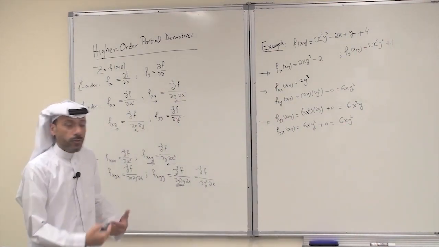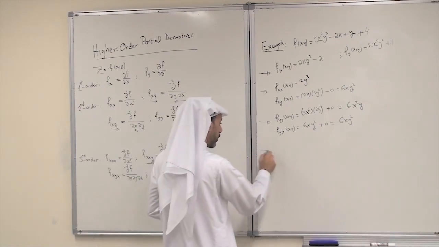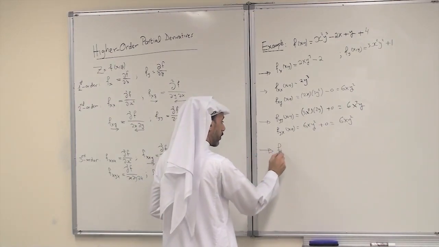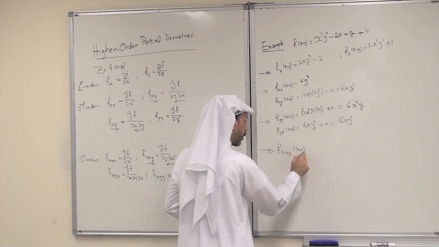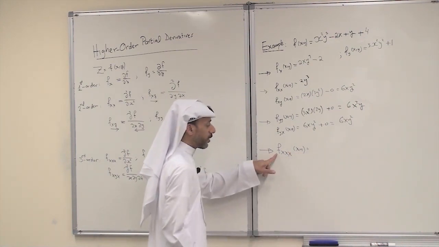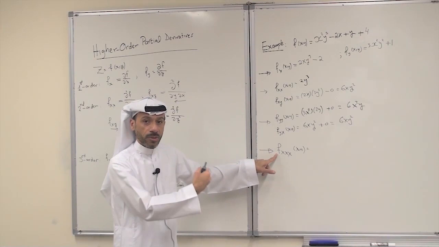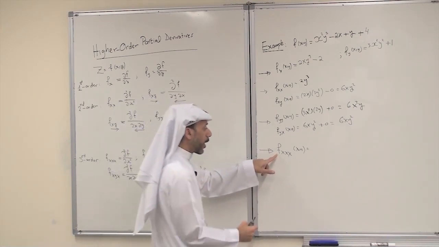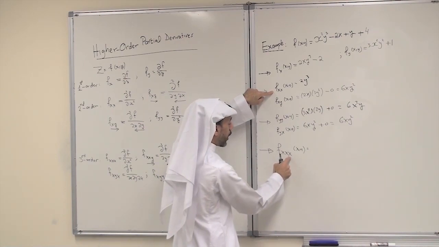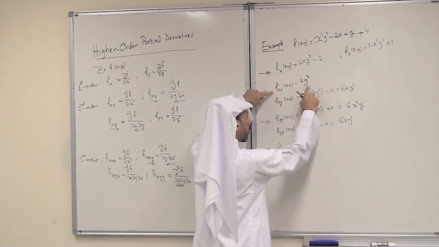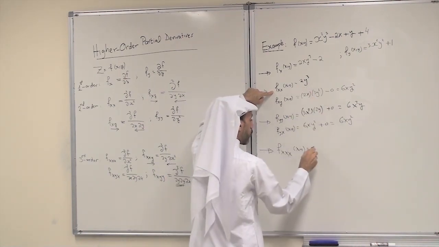We can continue, of course, for example, with a third order derivative. What is f sub xxx? You are differentiating f with respect to x 3 consecutive times. So I have f sub xx. Differentiate it again with respect to x, and I get 0.